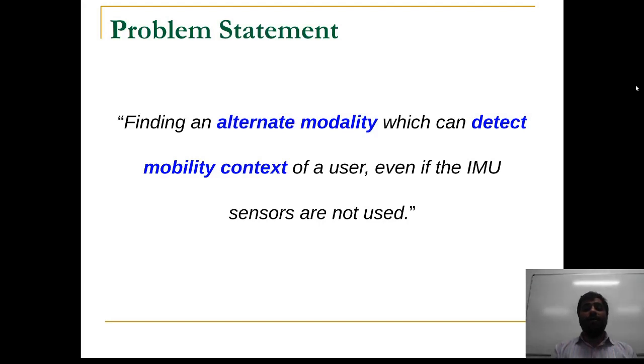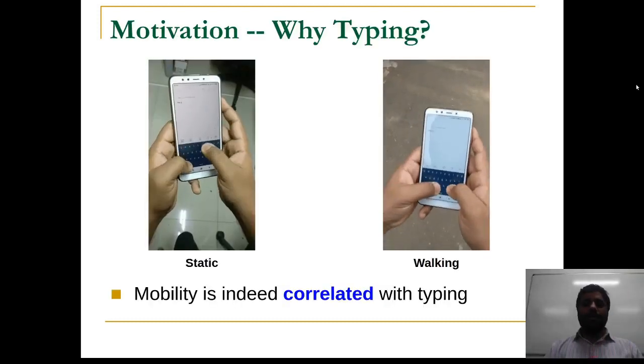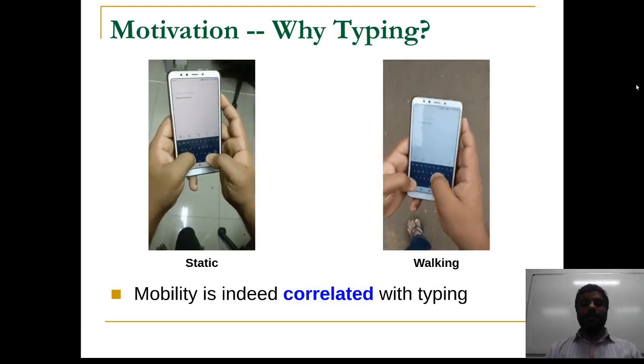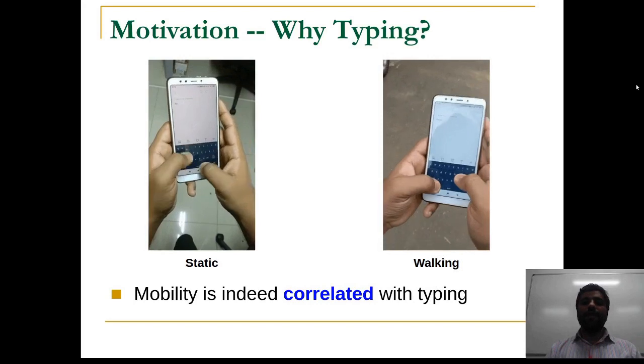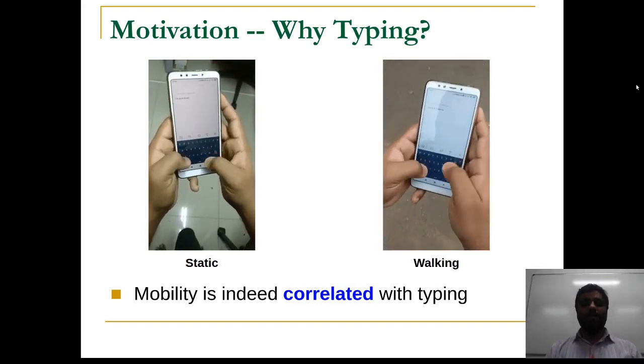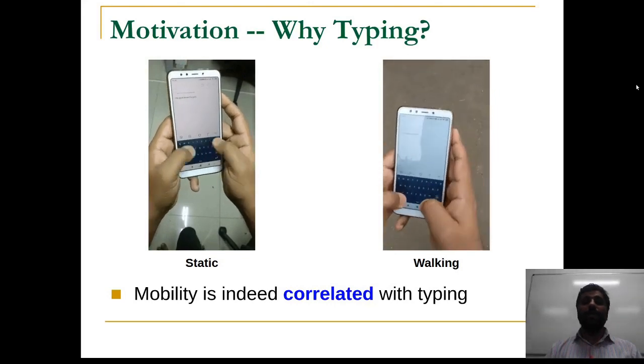Henceforth, the research problem statement that we pose here is: even if we drop the use of these IMU sensors from our smartphones, can there be any other alternate modality which can still give away enough information to detect the accurate mobility context of a user? In this context, we find that typing as an alternate modality contains signatures for differentiating between various mobility contexts. This is mostly because our typing behavior changes across different mobilities.